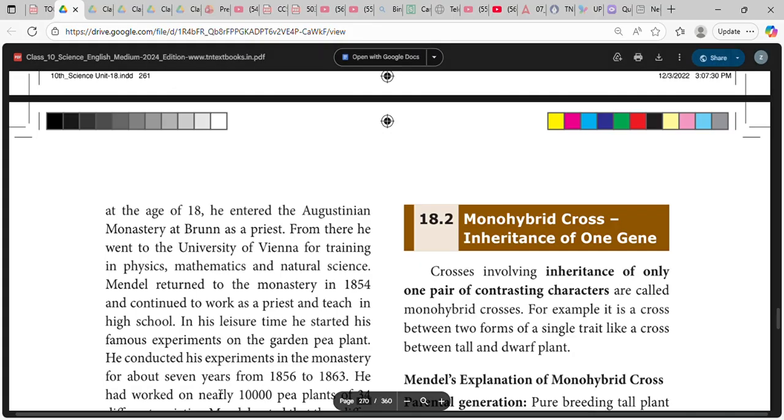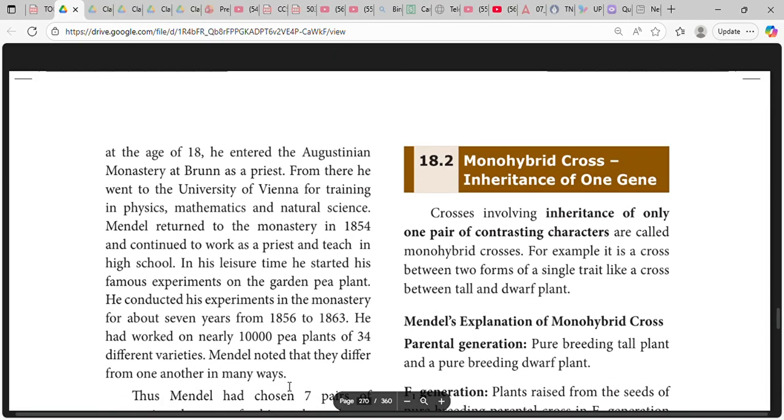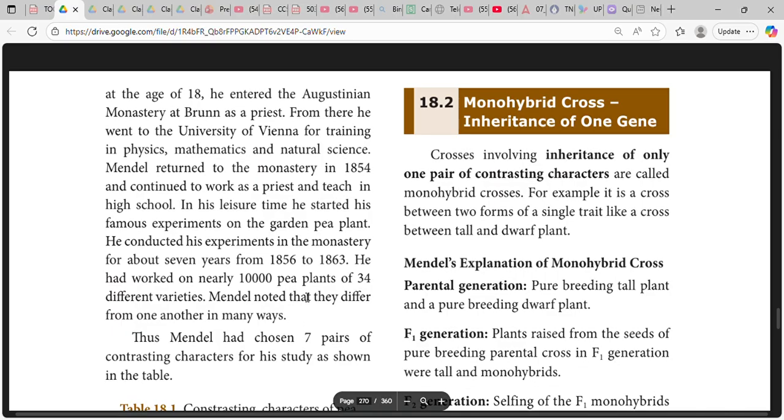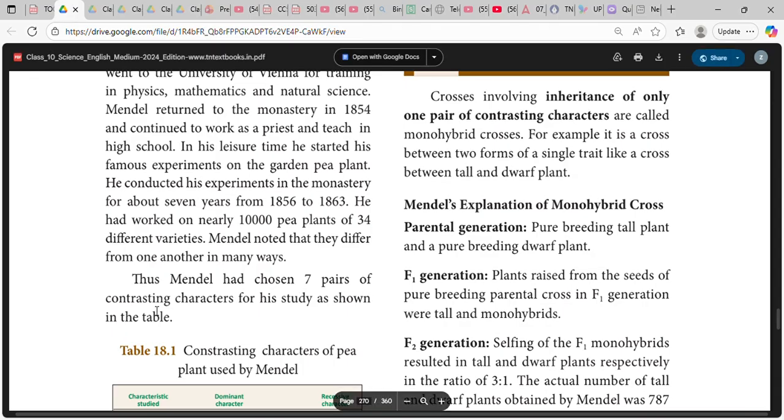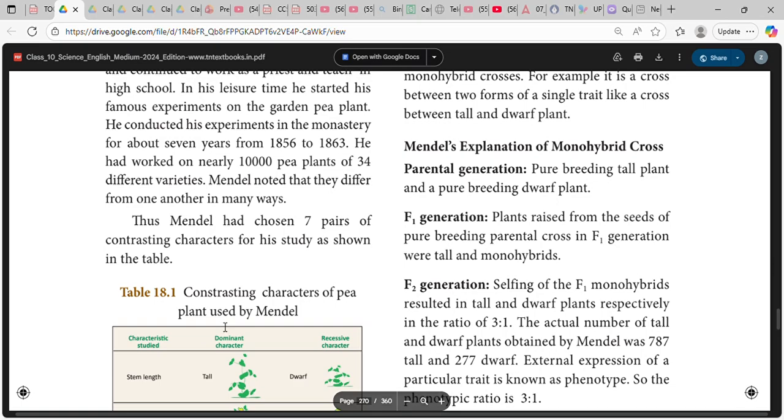He conducted his experiments in the monastery for about 7 years, from 1856 to 1863. He worked on 10,000 pea plants of 34 different varieties. Mendel noted they differ from one another in many ways. Mendel had chosen 7 pairs of contrasting characters for his study.